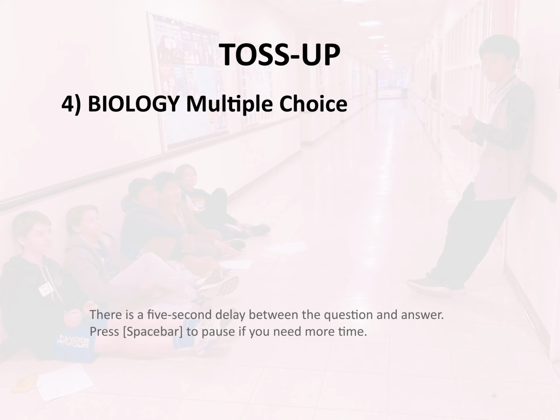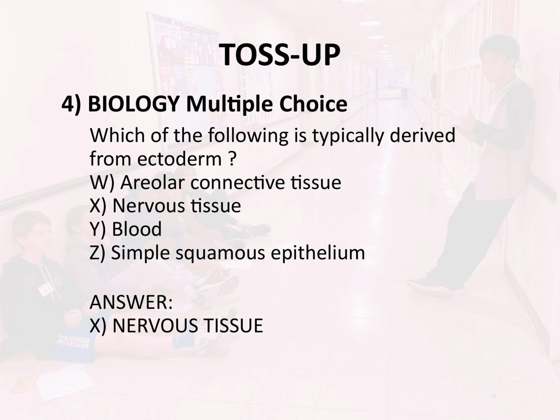Toss-up 4. Biology. Multiple choice. Which of the following is typically derived from ectoderm? W. Areolar connective tissue, X. Nervous tissue. Y. Blood. Z. Simple squamous epithelium. Answer, X. Nervous tissue.